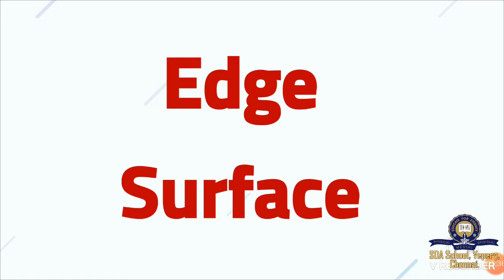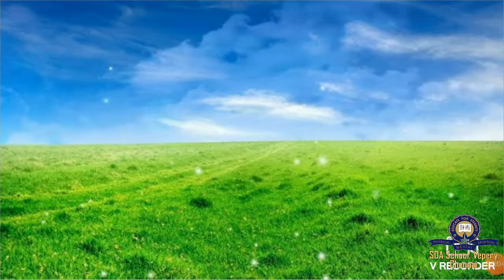That is an edge. It will be a straight line. A surface can be flat, sometimes curved. A surface is like the top and the bottom of a shape.